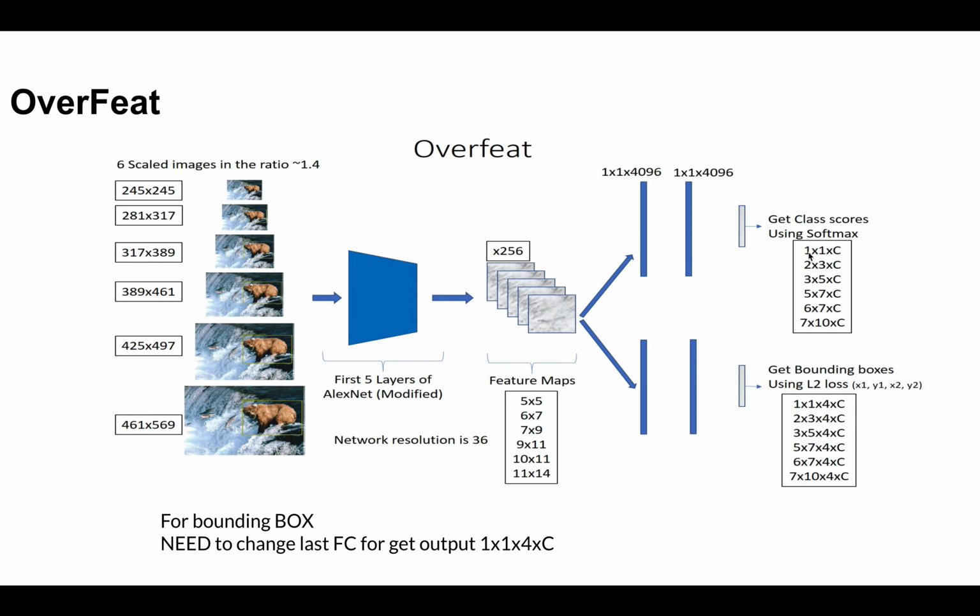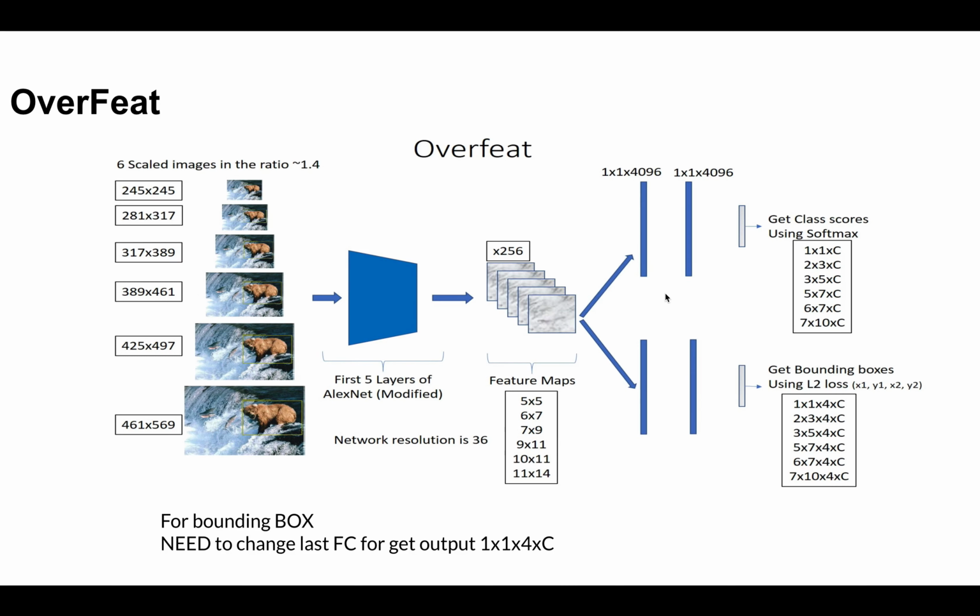C here is the number of classes. For example, if the number of classes is 5, plus one false class, then it is 6. So 5 is the true classes and 1 extra, so we take 6. It depends on the number of classes. This is for the first input, and 2x3 for the second input. For the third input, 7x9, the same gives 3x5. So for this class level, 3x5, we get a feature map with a depth of 4096 as output.